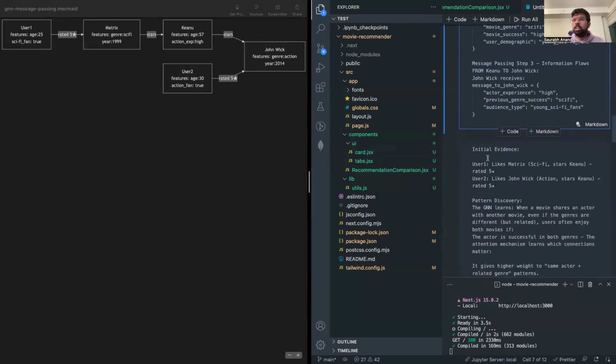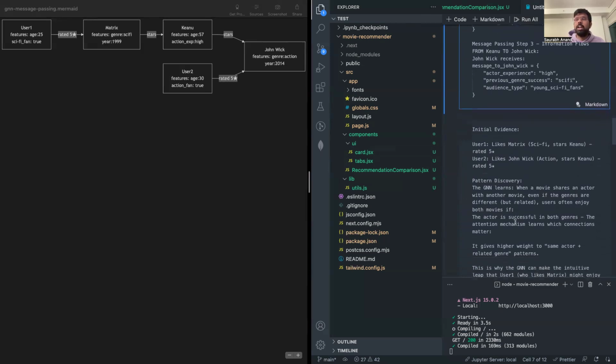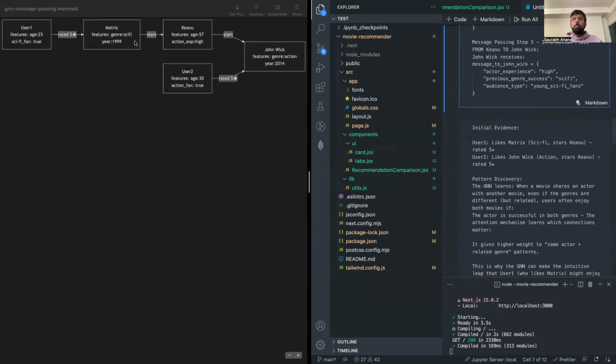Now, the pattern that the graph neural network has learned is from user one. User one likes Matrix, which is a sci-fi movie, and has rated it 5 stars, whereas user two likes John Wick, and has also rated it 5 stars, right? Through this message passing, the GNN is able to learn when a movie shares an actor with another movie.